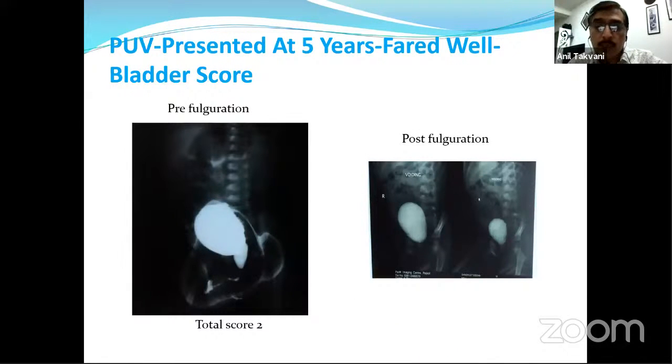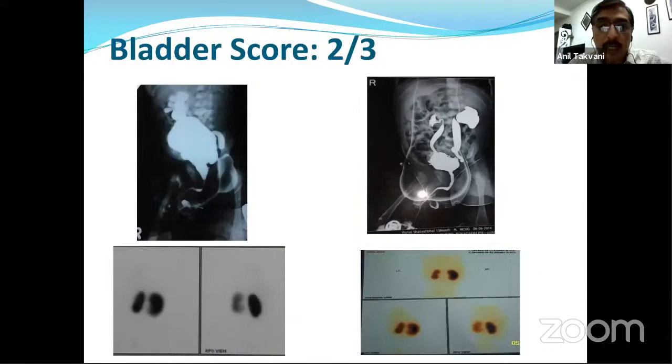Here you can see that this is a score of 2 only. There is only mild trabeculation, no hypertrophy, and a dilated and elongated urethra, score 2. And this is how they fared well in the post 3-month or 6-month MCU. Again, this case we have already discussed. Here also there is no bladder neck hypertrophy. It is an elongated posterior urethra with grade 1 trabeculations.